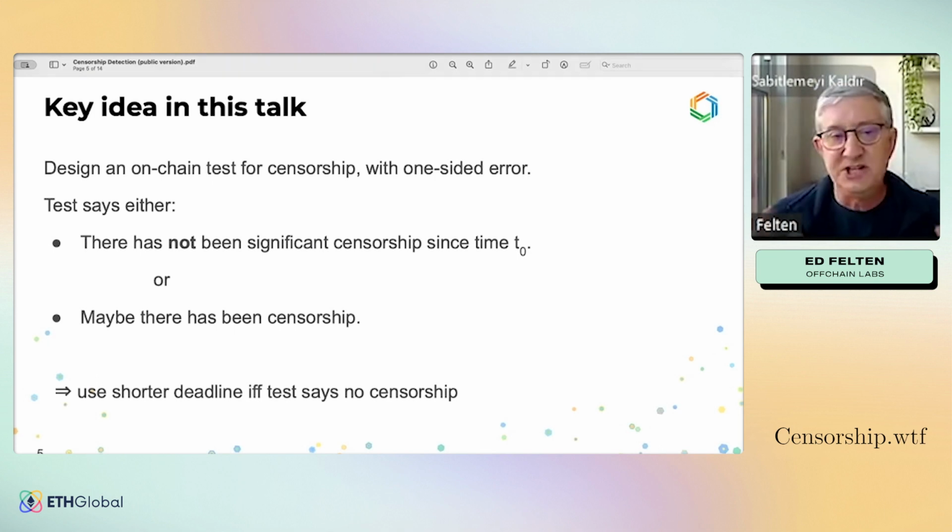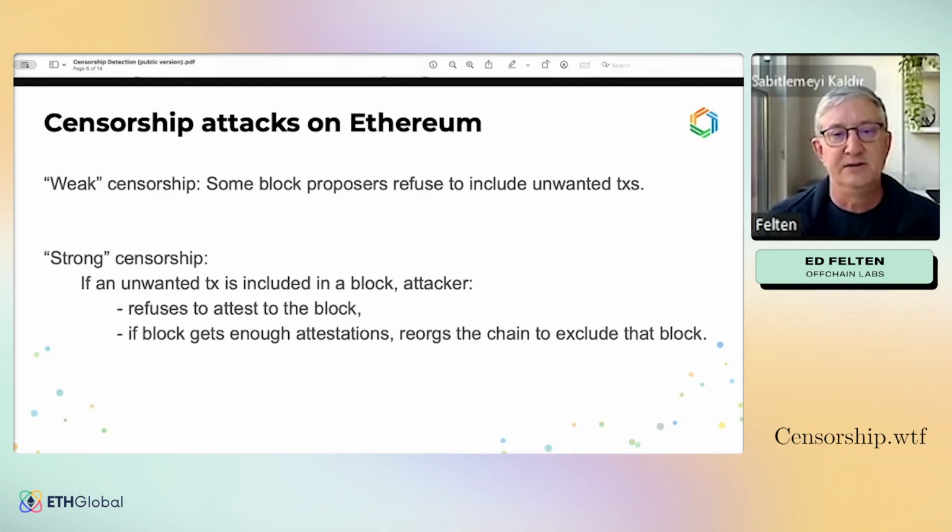Now, of course, the challenge is, how do we do that? How do we build an on-chain test for censorship? It might seem a little paradoxical. How can a chain know that its input has been censored? In fact, I don't know of any example where it's possible to build a test with one-sided error in the other direction, where the chain can know it's been censored. But it turns out it is possible in many cases to build a test that allows a chain to know that it is not being censored. So let me talk about how to do that in Ethereum.